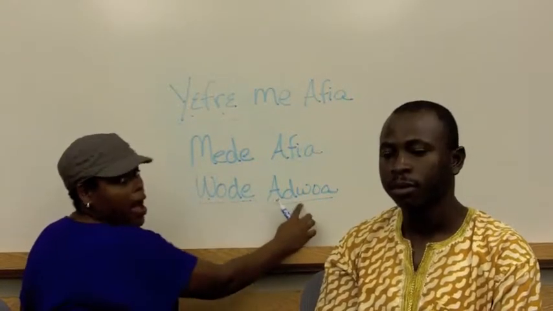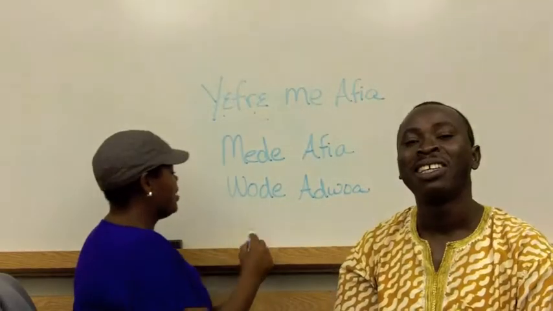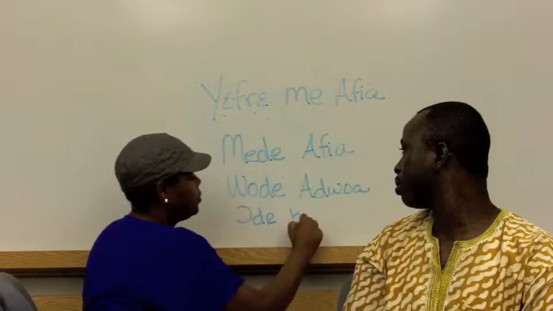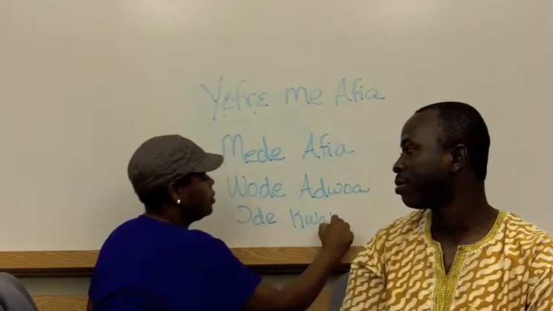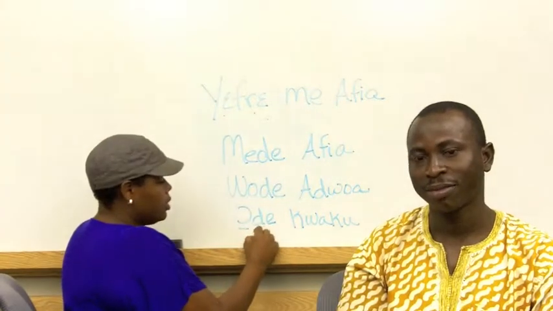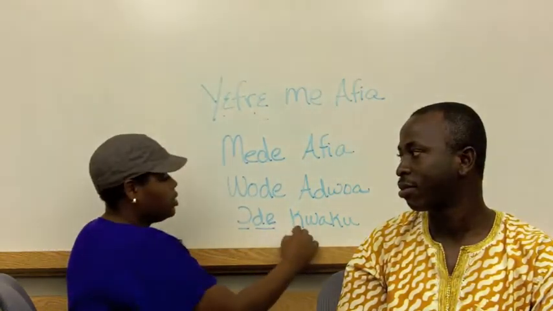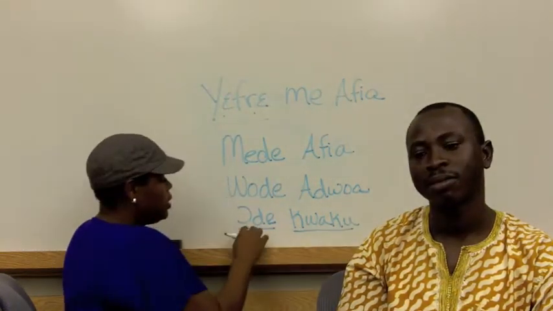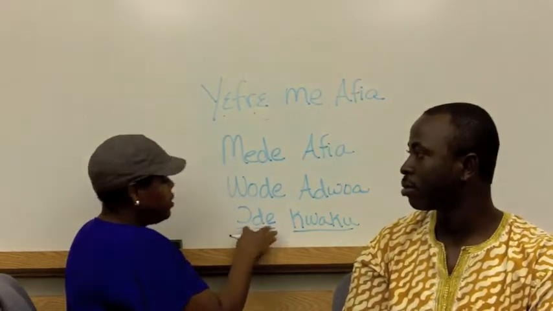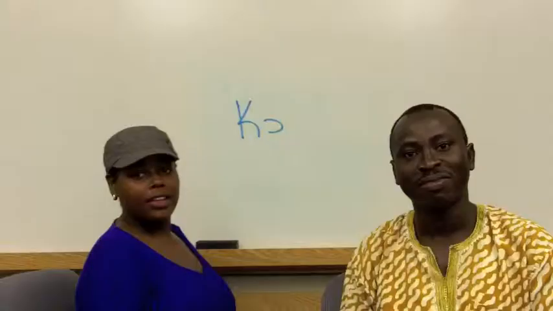Another example would be "ode Kweku," which is he, the pronoun, is called Kweku. So again, we've attached the pronoun plus the verb to create one word, ode.